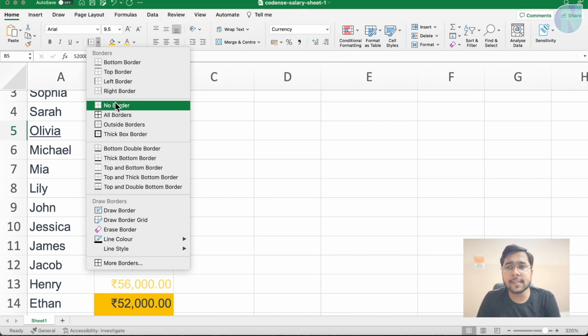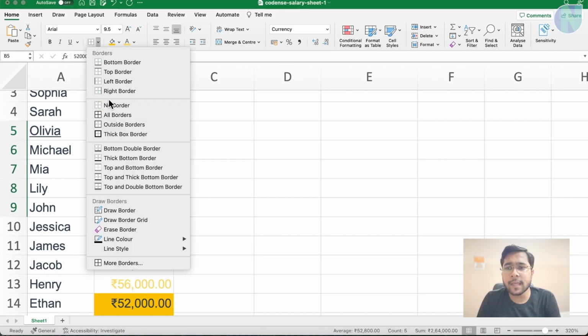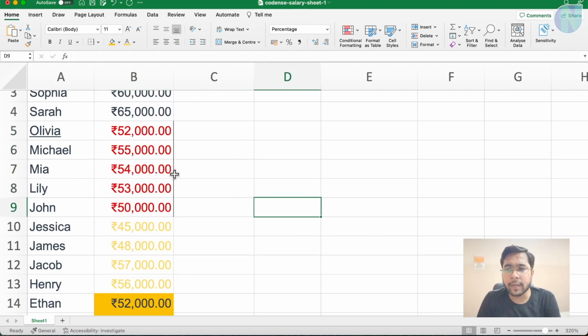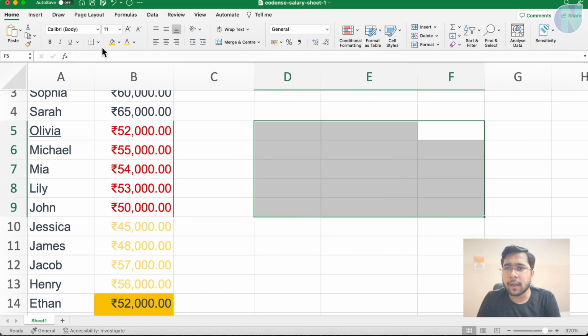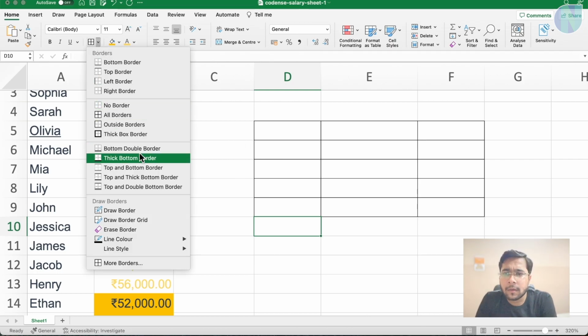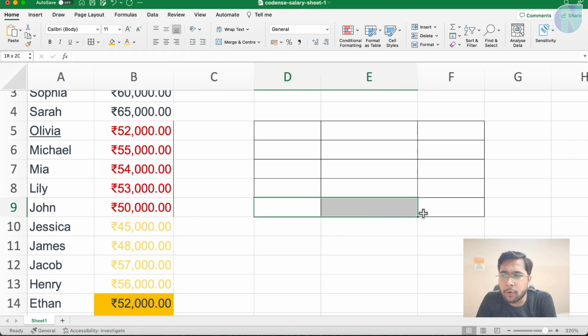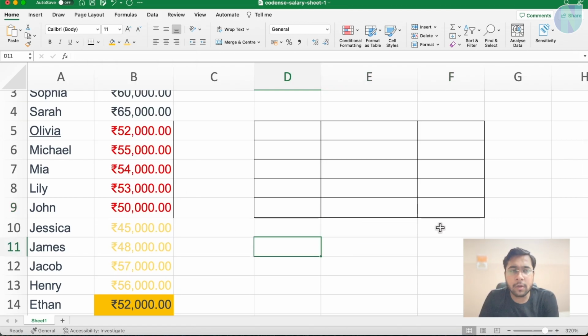Now this is for a single cell. Suppose I select multiple cells and say I only want the right border. So the right border is available here. I select multiple cells like this and I want all borders. So see, all the cell borders are visible now. You can have a thick bottom border. I can select this and say thick bottom border. So you can see here the bottom border is much thicker than the other borders.